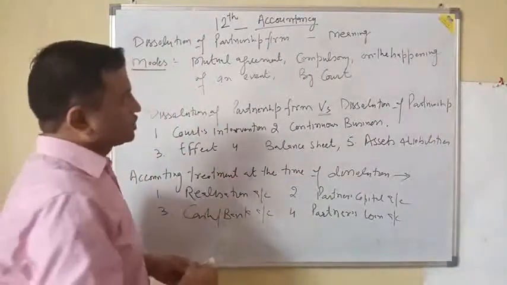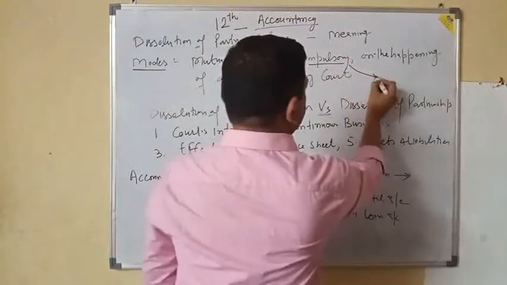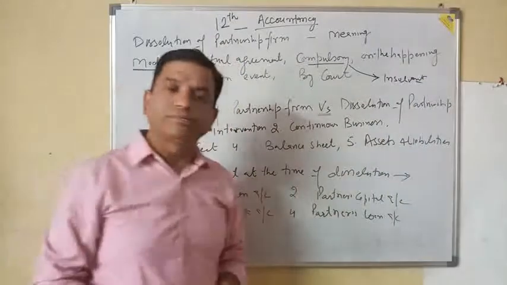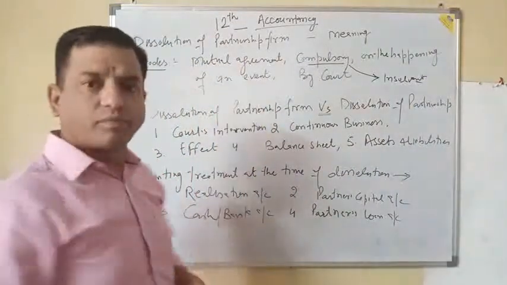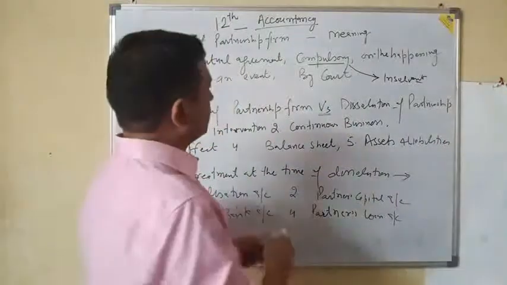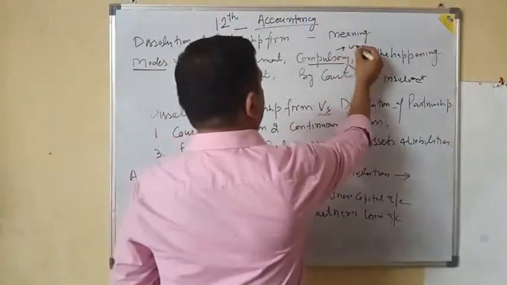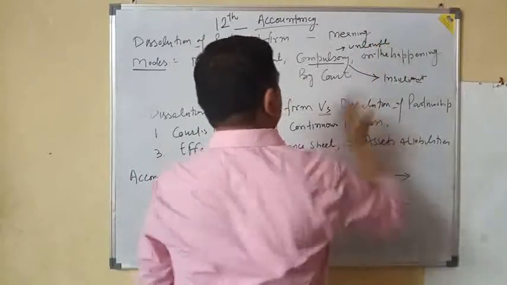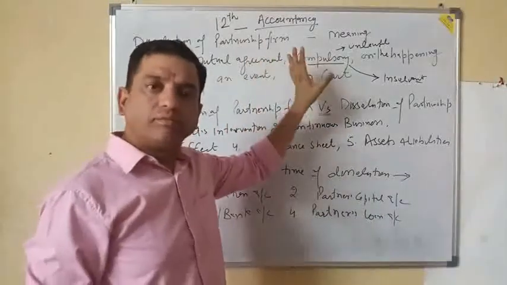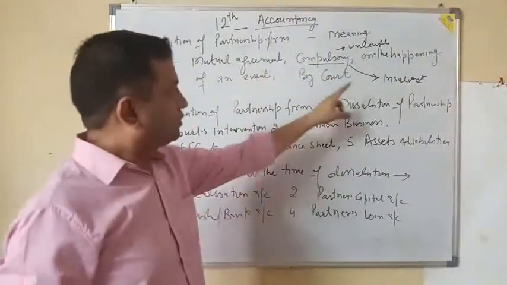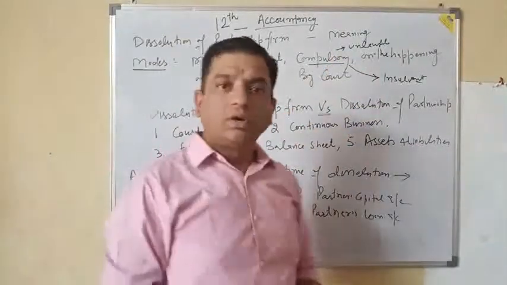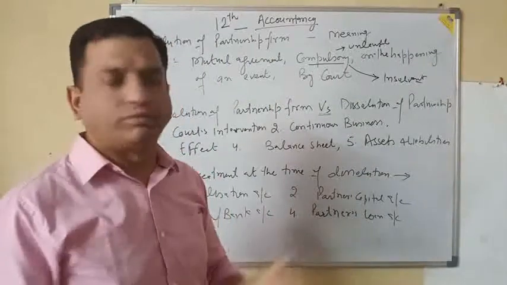There may be two types of situation: when a partner becomes insolvent or of unsound mind, having no contractual capacity, and second, when the business of the firm becomes unlawful. These are the two cases where a firm has to compulsorily dissolve.